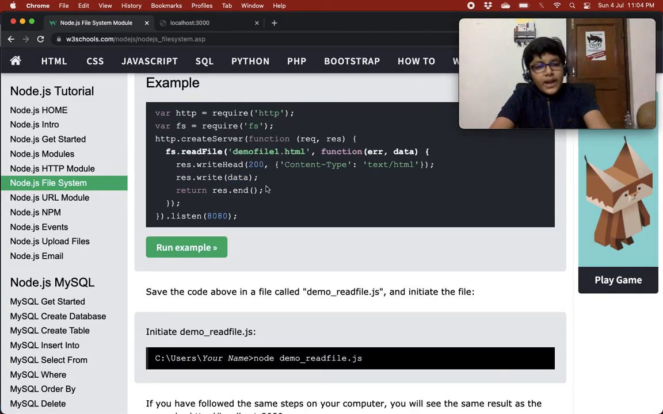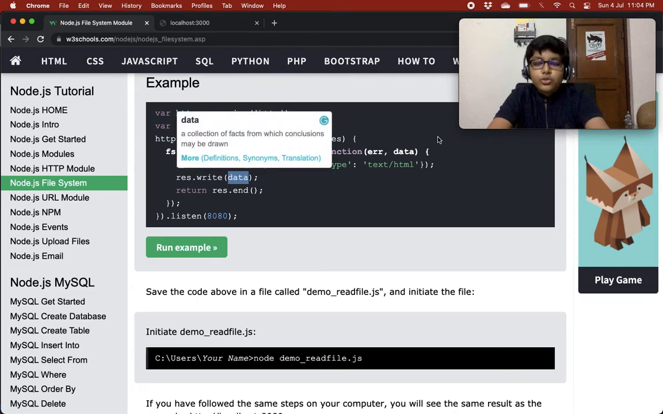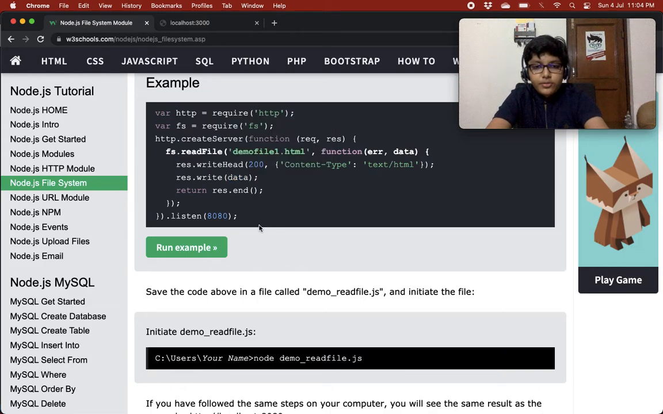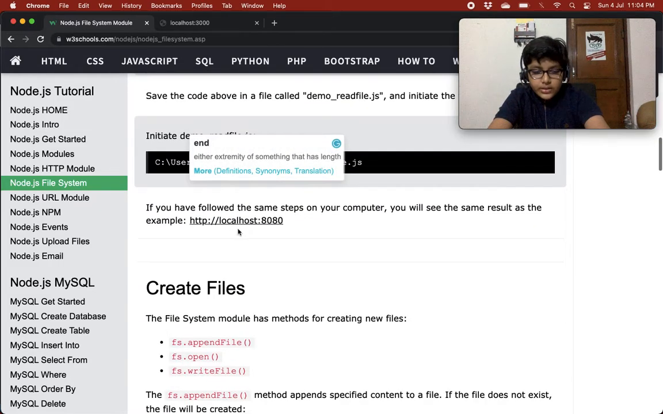Then you can simply write it using response.write. So in the response, you can just write that file data. So we are writing the data that we get of the file, and then we are just ending the response. Okay, so that's quite easy.